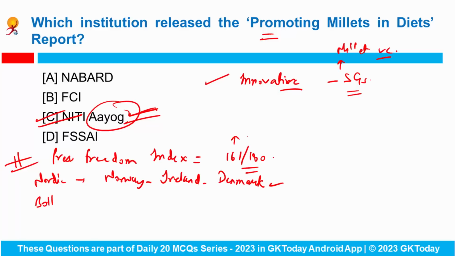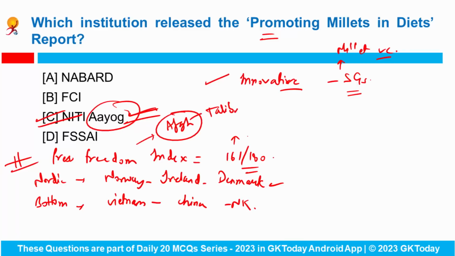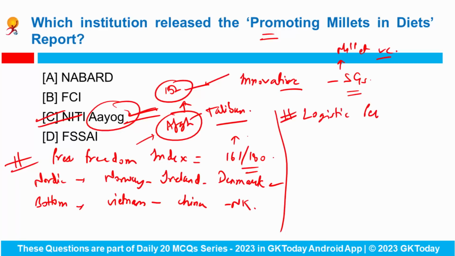And which are the bottom 3 countries? These are Vietnam, second is China, and the third is North Korea. Strange thing is, the country Afghanistan, where the Taliban has interfered, also has a better ranking than India in this Press Freedom Index, and Afghanistan's rank is 152. Okay. Now the next report is the World Bank's Logistics Performance Index. It is released by the World Bank, and India's rank in this is 38 out of 139 countries.